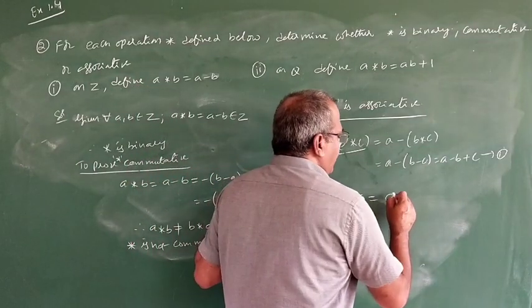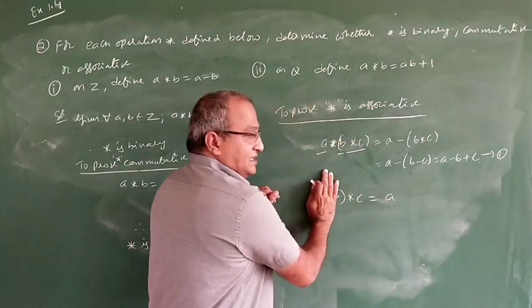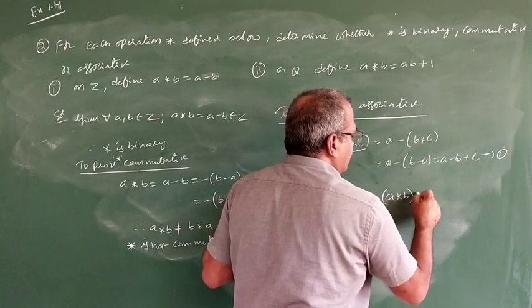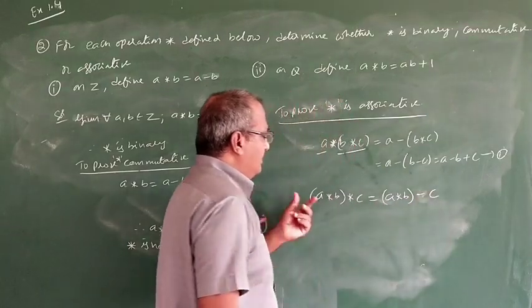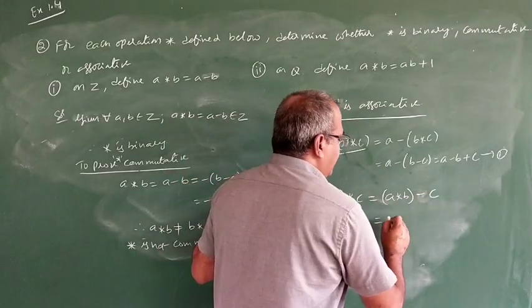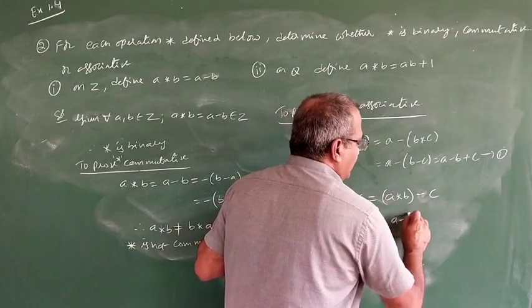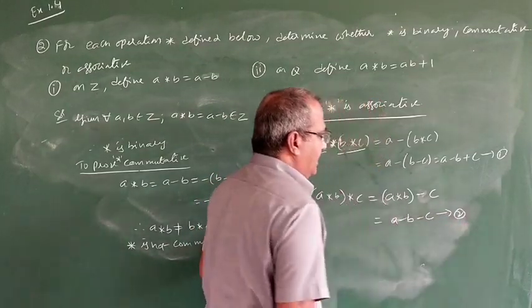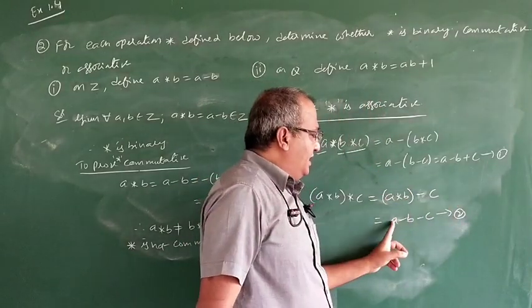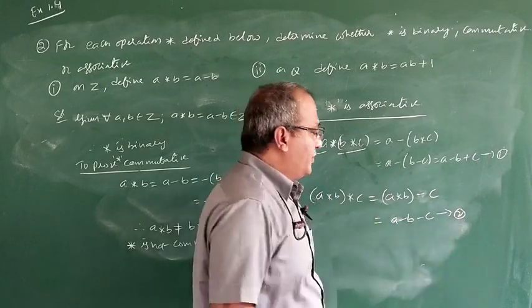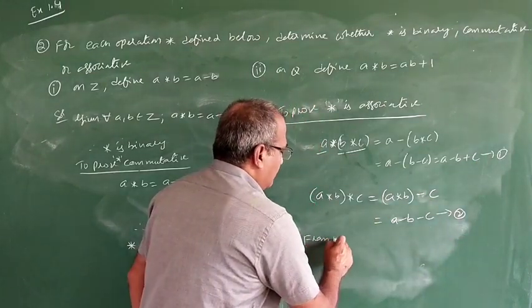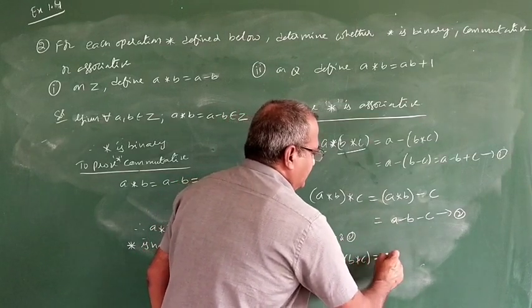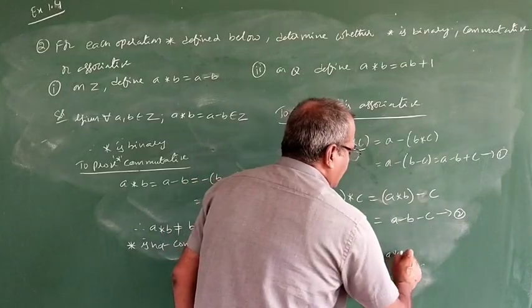Now a star b means a minus b, so it is a minus b minus c. So it is 2. Observe here, a minus b plus c, a minus b minus c. From 1 and 2, we can say a star of b star c is not equal to a star b star c.